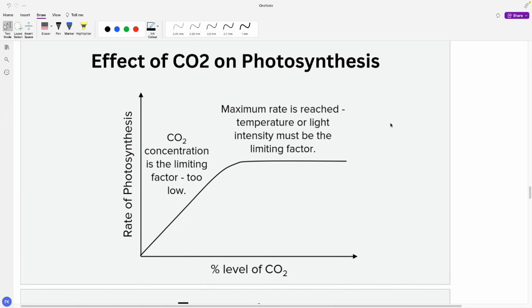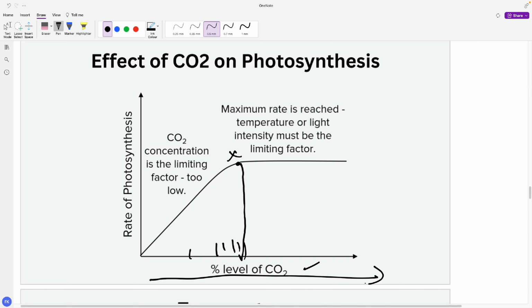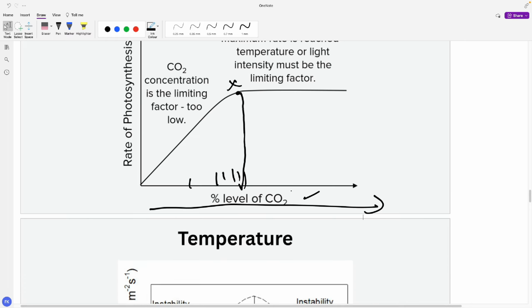Let's look at another graph. Similarly, we can see the effect of carbon dioxide. The same axes: the level of carbon dioxide and the rate of photosynthesis. As the carbon dioxide concentration increases, the rate of photosynthesis increases until this point, which we call x. Over here it is acting as a limiting factor because other factors are limiting. As you can see, the carbon dioxide concentration keeps increasing, but the rate of photosynthesis isn't increasing. So light intensity and temperature over here are acting as limiting factors.